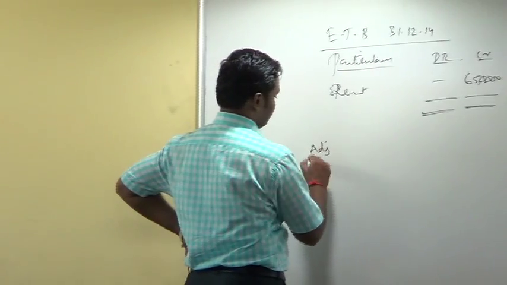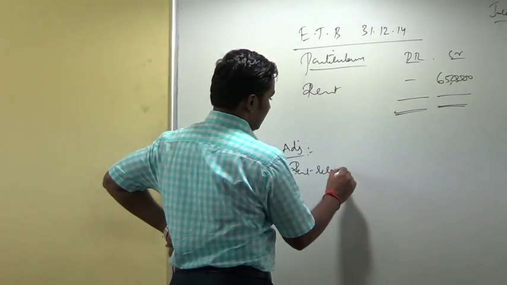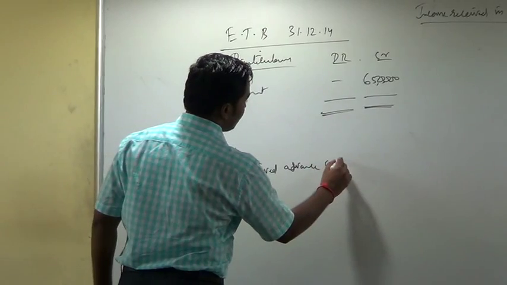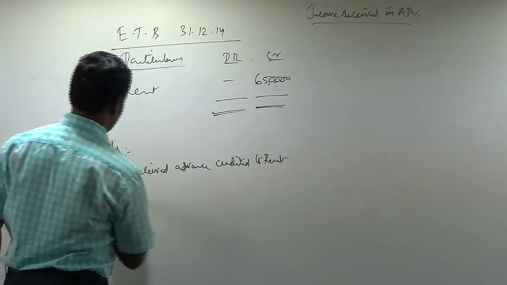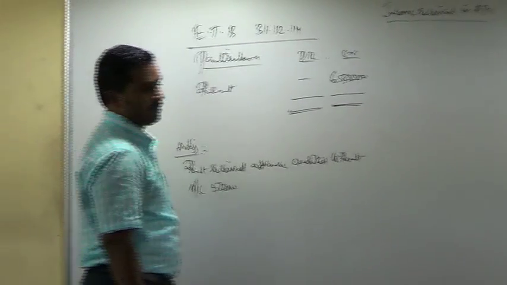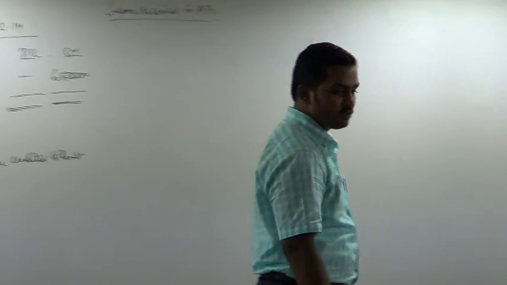Adjustments: rent received in advance, credited to rent account, 50,000.